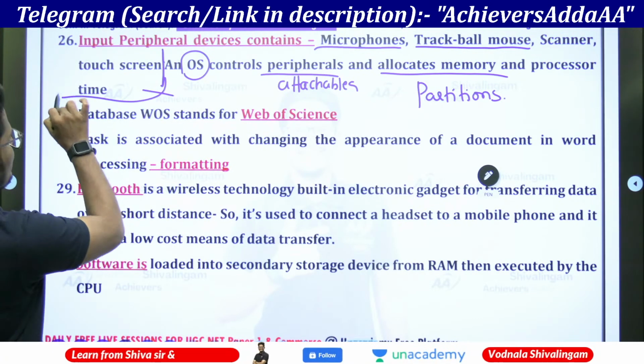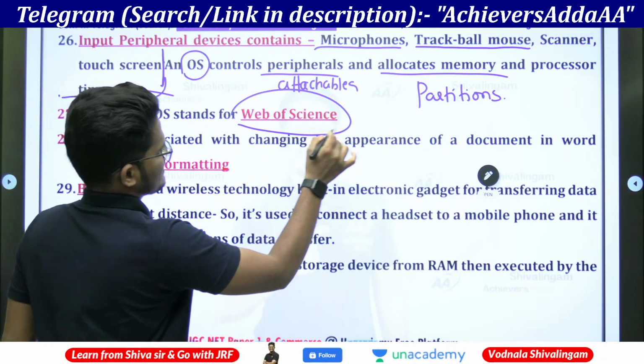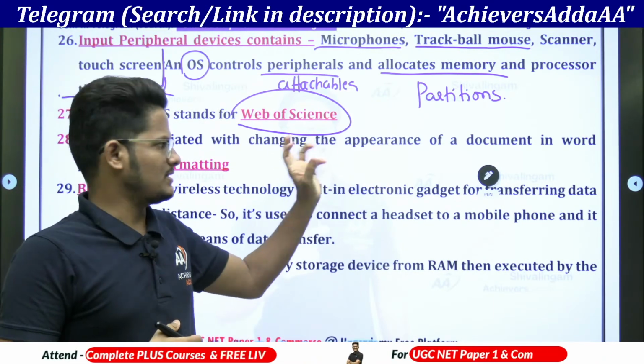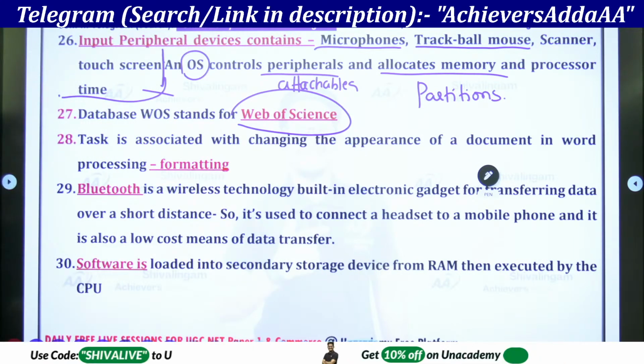Actually, I should bring this point separately. In databases, WS stands for Web of Science. Web of Science is a database where international journals and their research papers will be there. You can view those papers and read from here.